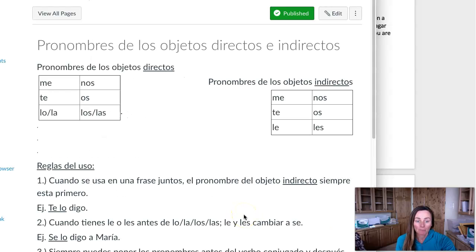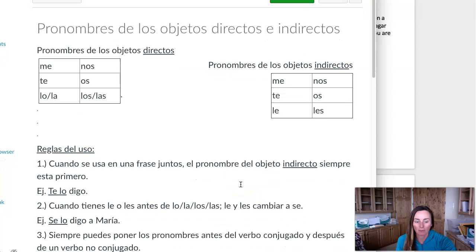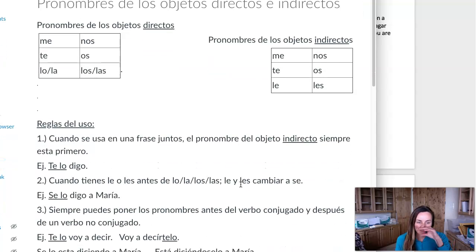In this chapter, we're going over not only the direct but the indirect, and we're using them both together in the same sentence. So the same rules that you use for the direct objects you're using for when you have both of them together, right? So the first rule, when you have them both together, which one comes first? The indirect always comes first.